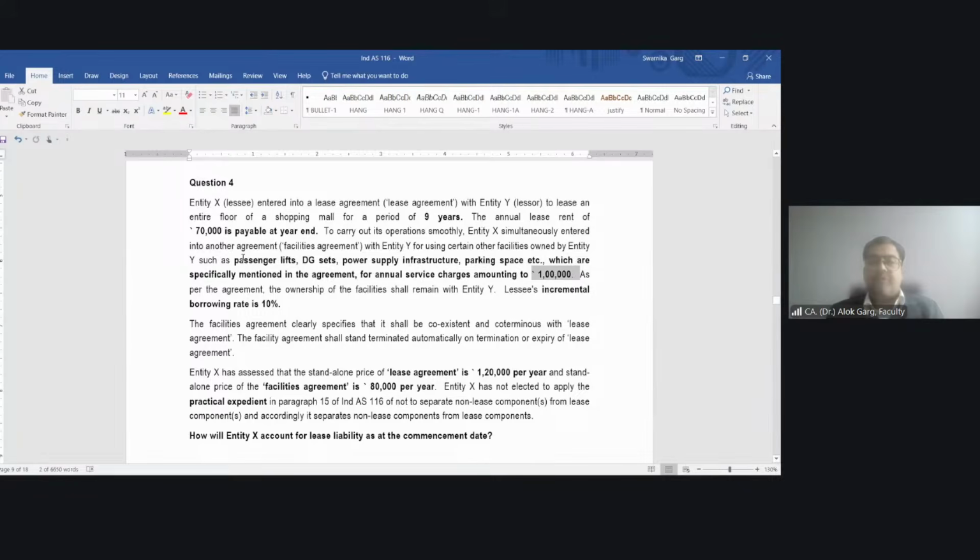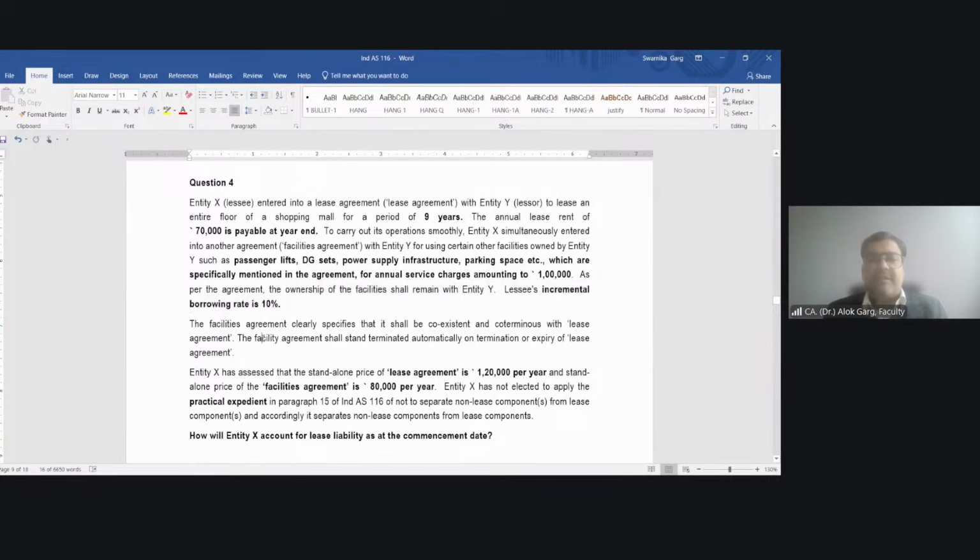So 70,000 is the rent payable at year end. Then they are saying they entered into a separate agreement for rupees 1 lakh for using these services. As per the agreement, the ownership of the facilities shall remain with entity Y. And the lessee's incremental borrowing rate is 10%. This is what is given.